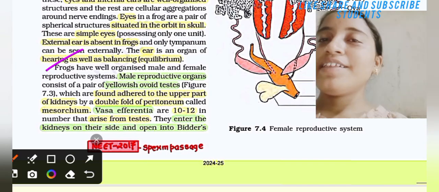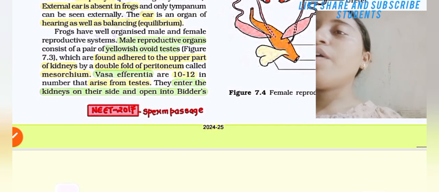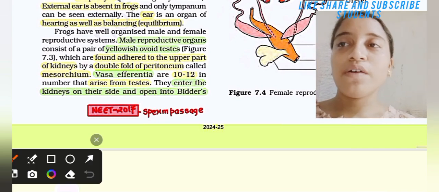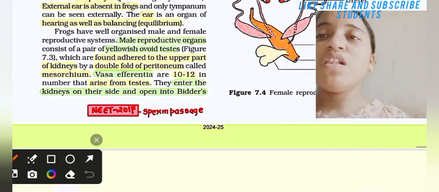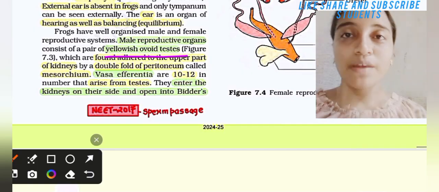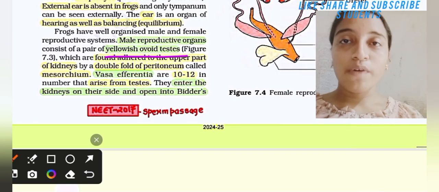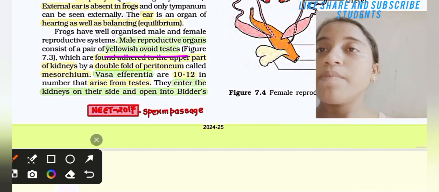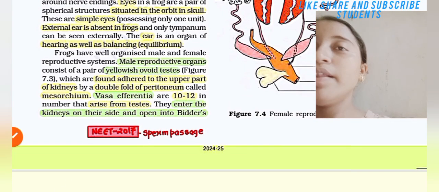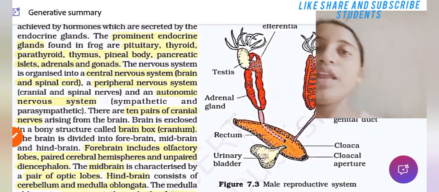Let's read. Frogs have well organized male and female reproductive systems. The male reproductive organ consists of a pair of yellowish ovoid testes. Let's see figure 7.3.